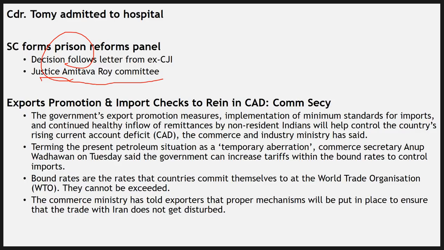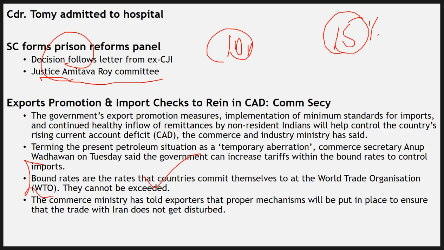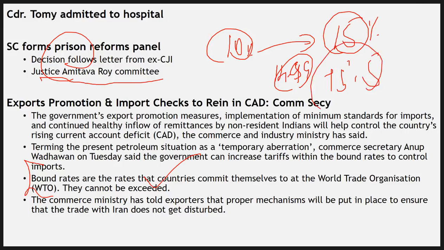Now, we also talked about one thing called bound rates. Bound rates are there to control imports, but you cannot have unlimited bound rates, right? You have to follow the WTO's guidelines. Keep in mind that bound rates are the rates that countries commit themselves to at the WTO. They cannot exceed them. So if, for example, for a mobile phone the bound rate is 15%, and at present we are levying a 10% tariff, then we cannot cross 15%. We can have 14.99, we can have 15, but we cannot have 15.5. So I hope this is clear.